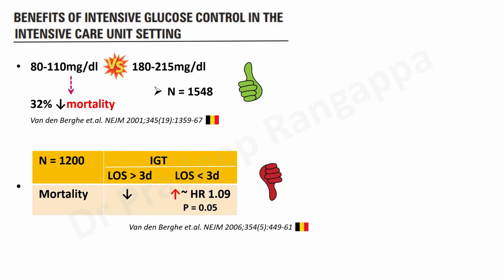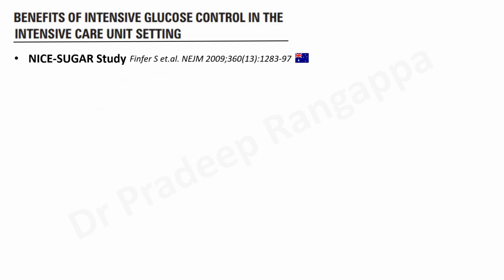So it was a little diabolical study, but overall, when they took the whole group of patients in the medical ICU, between intensive glucose therapy versus the control group, there was no difference. The mortality was 37.3 in the intensive glucose therapy group versus 40 in the control group, and it was not statistically significant. So the second Van den Berghe study, which was done in MICU, medical ICU patients, was negative. The intensive glucose therapy did not lead to a reduction in mortality.